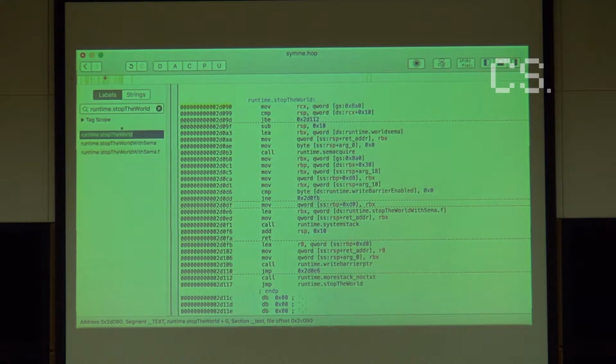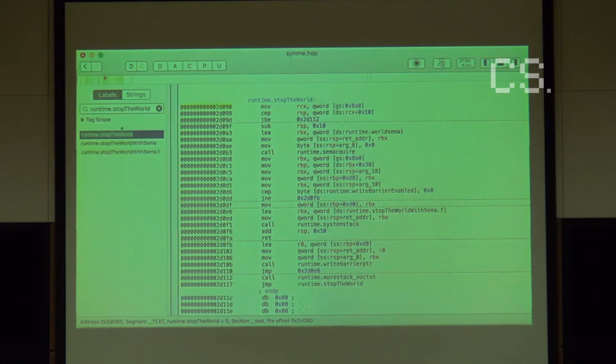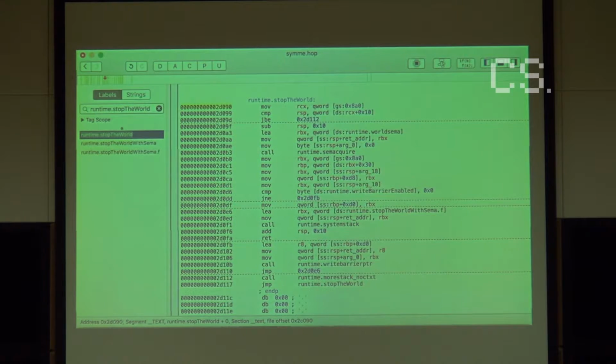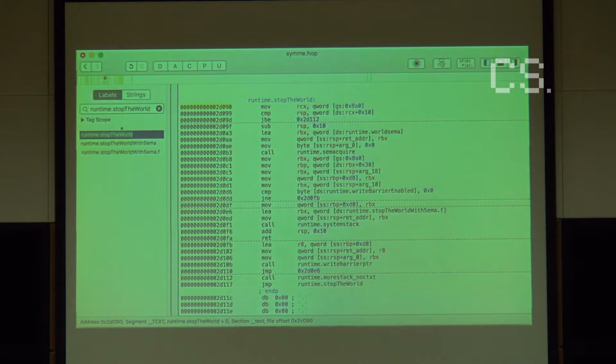This is used, for example, for printing stack traces. If you want to print the state of all the Go routines, you want to make sure that they're not running. So you say, everyone pause, I'm going to print it, and then everyone can start running again. To be able to call this function, we need to find out where it's actually residing in the program. So once again, I used Hopper, and because Go retains all this extra information, I could just type in the name and find out the location in the binary, highlighted there at the top. It's a hexadecimal number. But every time you compile your program, everything gets shuffled around, and this location will change. So we need a way to read this value at runtime.